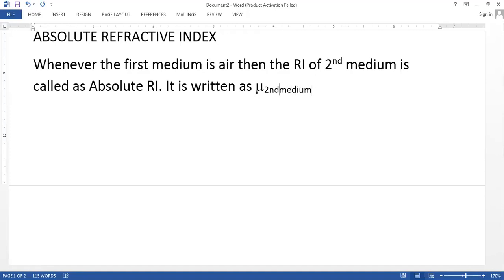I will not write the first medium here. So the refractive index of glass is 1.5. So this is the absolute refractive index of glass.